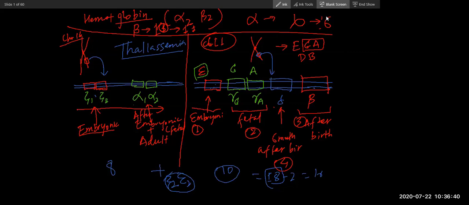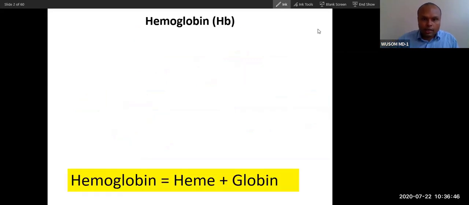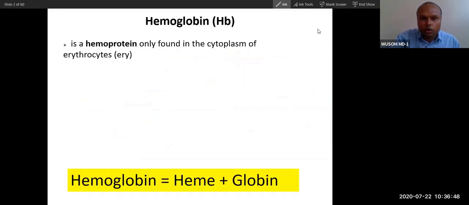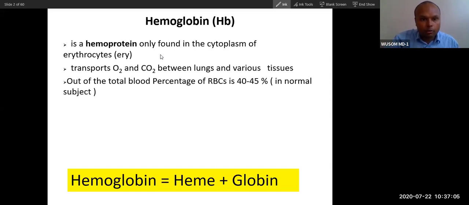Yes, sir. So let's start with this description. We will start with hemoglobin. Hemoglobin is heme plus globin, as I have already described. Hemoglobin is a very important part of the erythrocyte. It carries oxygen from the lungs to the tissues, and carbon dioxide from the tissues to the lungs. This is what hemoglobin does.